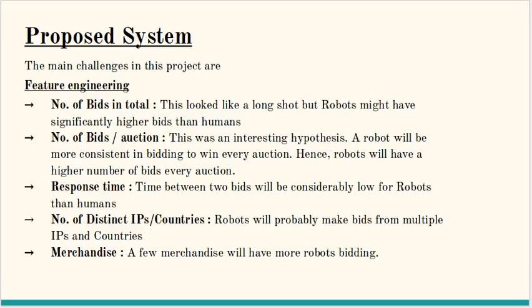We see that the robot is more consistent in bidding in every auction. So obviously we see that robots will have a higher number of bids in every auction. The other one is response time. The response time, the time between two bids, will be considerably lower for robots than humans. And also we see that robots will probably make bids from multiple IPs and countries. Finally, the merchandise: a few merchandise will have more robots bidding.